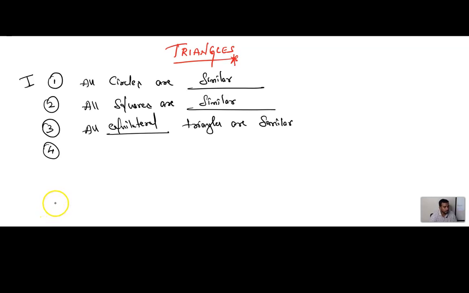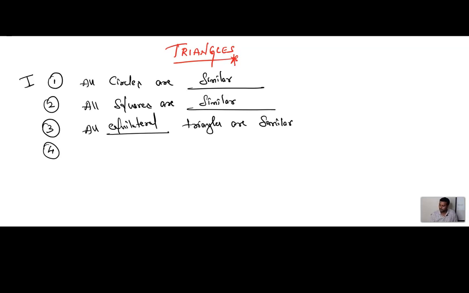Two polygons of the same number of sides are similar. I am telling two polygons. Polygon means what? Any geometrical figure which has more than 2 sides is called a polygon. Take any figure, it should have more than 2 sides, and it should be a closed figure. What do we call that? Polygon. It should be a closed figure.